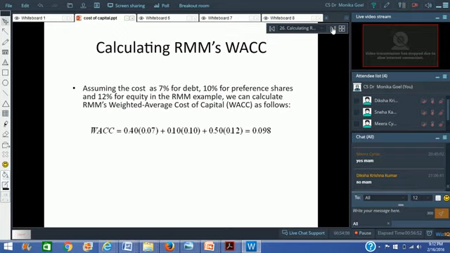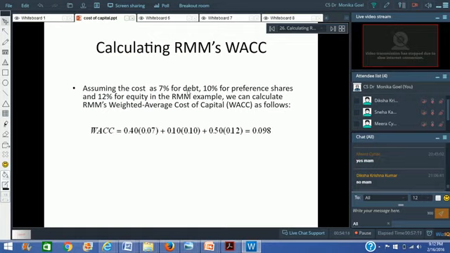For looking at the market value weights, now assuming that the cost of debt is 7%, cost of preference shares is 10%, and cost of equity is 12%. How do we find out the market value weights? How do we find out the weighted average cost of capital?